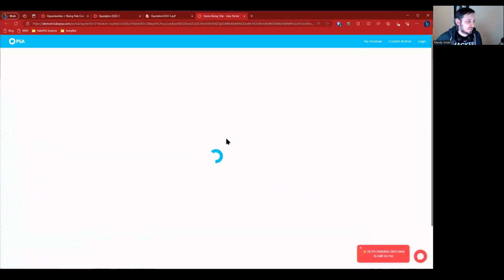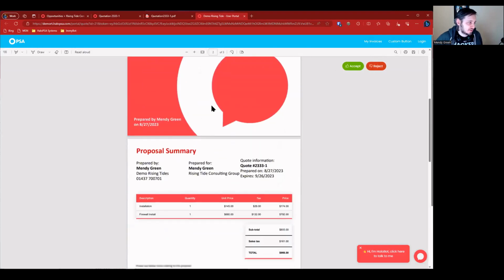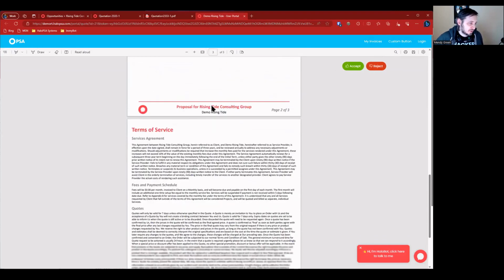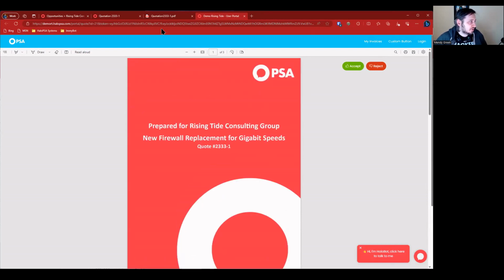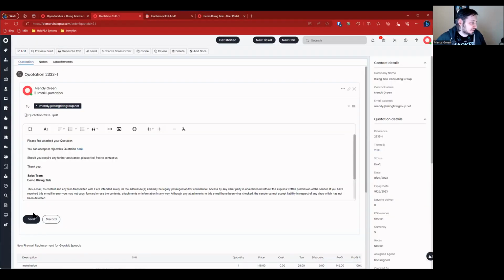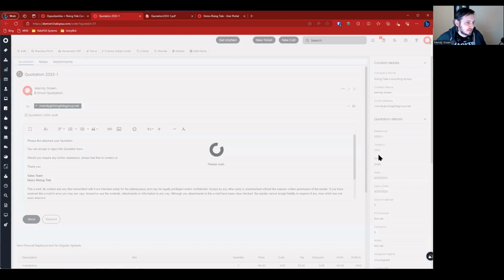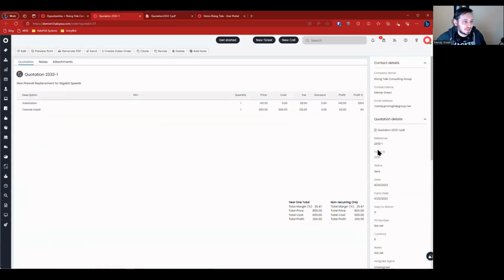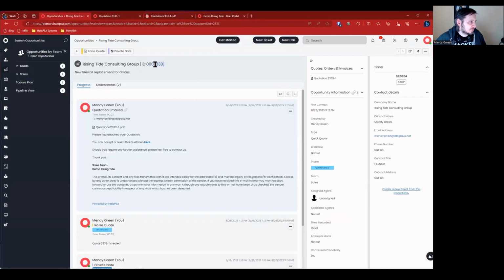And it's going to come through and it's going to show me that same quote inside the portal with the option to accept or reject, right? So this is what the end user sees when you send the quote to them via the portal. So I'm going to go ahead and now send the email just so it gets marked as sent. So we can see the status will change from draft to sent. We can see the ticket ID we're linked to is the opportunity ID 2333. If I go here, you can see that 2333.